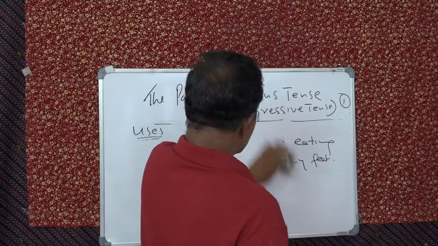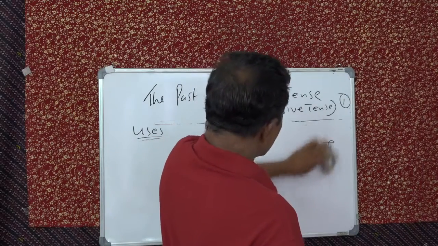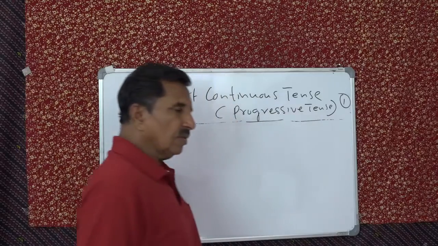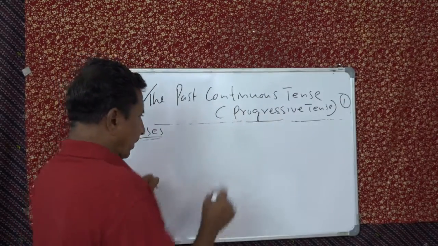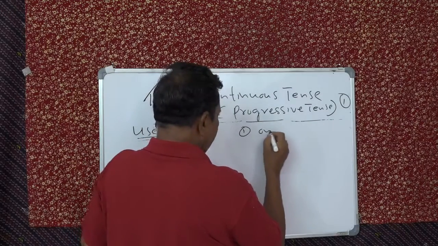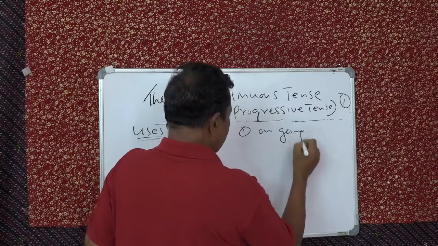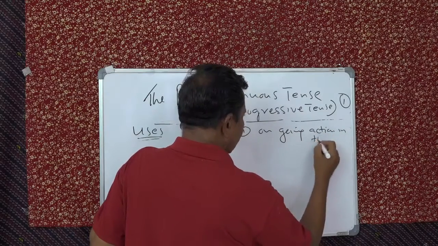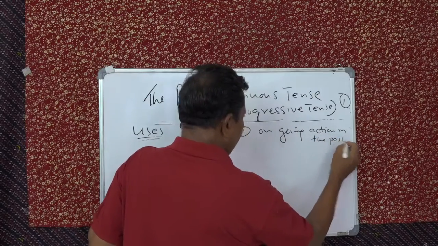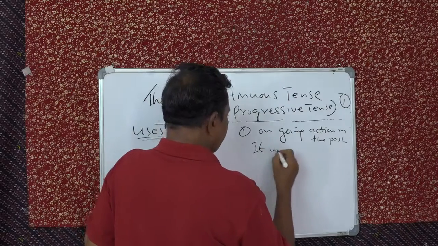Yes. So this is the third use of this tense. First use I told you. What is the first use? Ongoing action in the past. One, ongoing action in the past. It was raining yesterday.